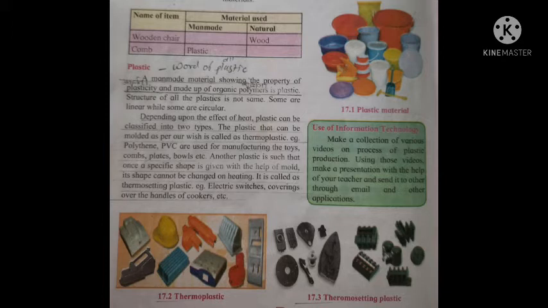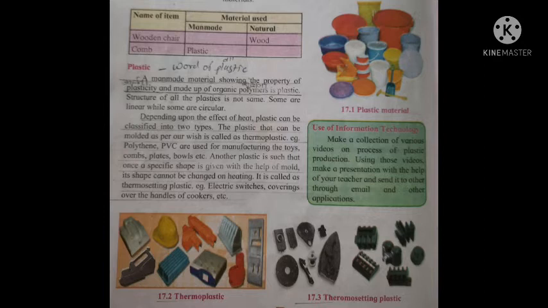Depending upon the effect of heat, plastic can be classified into two types, that is thermoplastic and thermosetting plastic. The electric switch covering, boards, handles, cooker are thermoplastic. And thermosetting plastics are the different materials present on your screen.